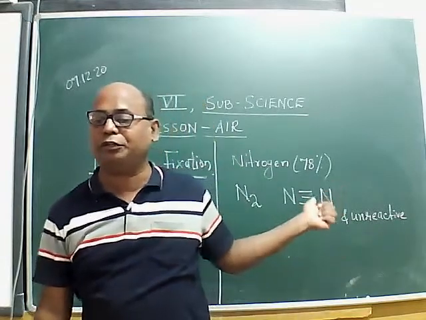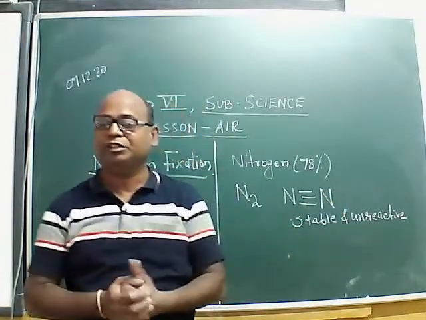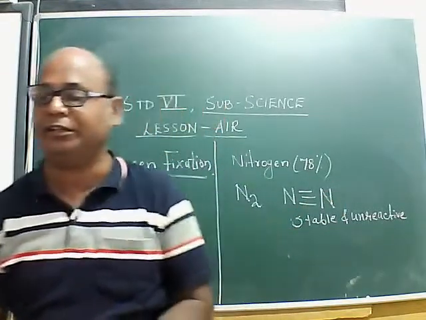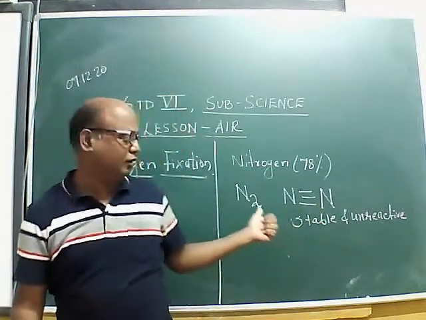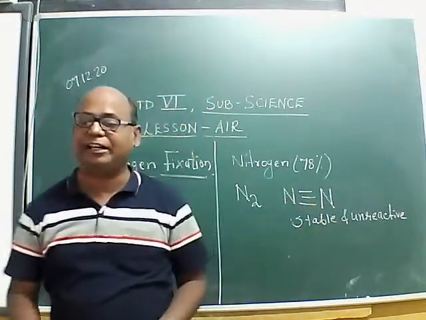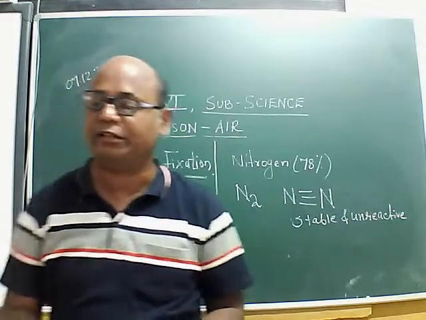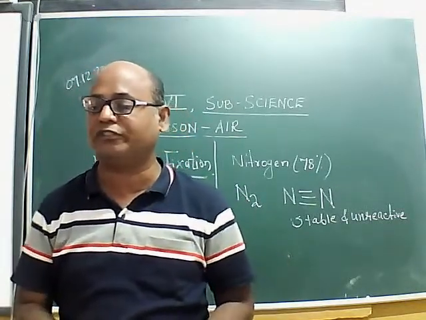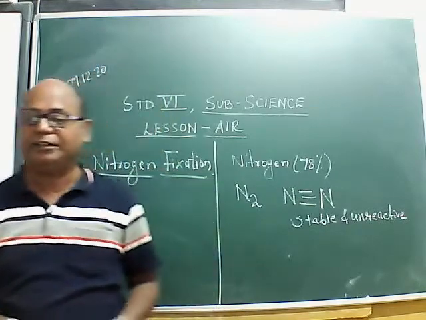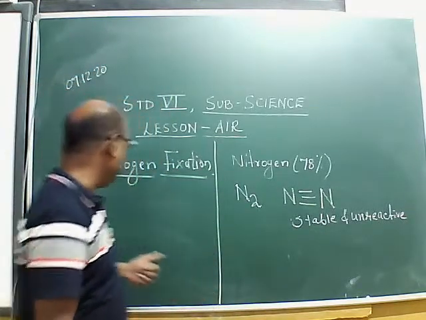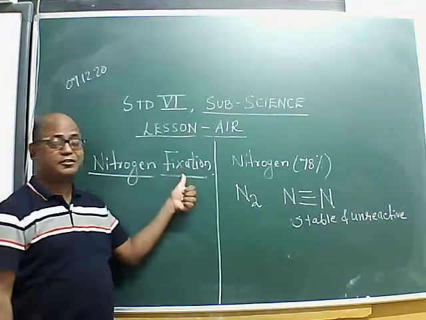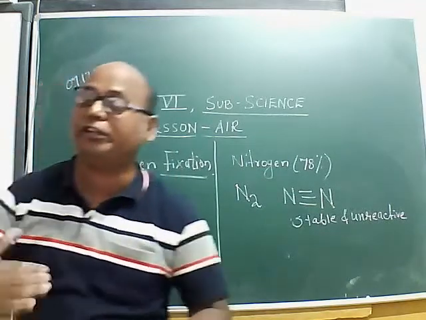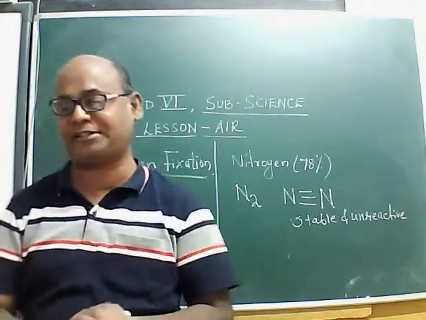The reason, as I already told you, is that it is a quite stable, unreactive element. The two atoms in this diatomic element are strongly held together by three very strong bonds. So this nitrogen has to be fixed before it is utilized by plants.